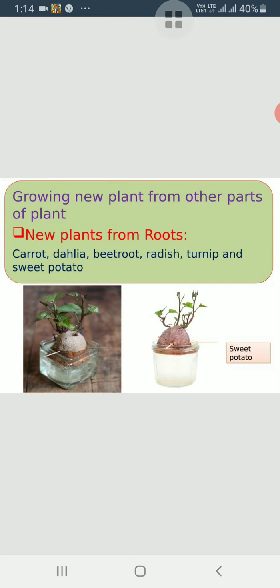Roots of some plants like carrot, beetroot, radish, turnip and sweet potato can produce new plants. You can take a sweet potato and place it in a glass filled with water. With the help of some toothpicks, you can hang it alongside the glass. Keep this glass in an open space so that it gets fresh air and sunlight. After a few days, you can observe that a new plant grows out of it. So, some roots can grow into new plants.